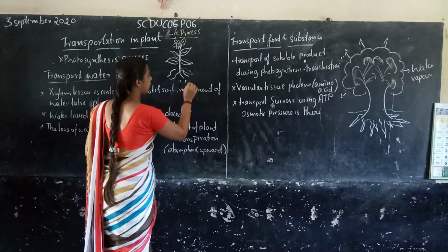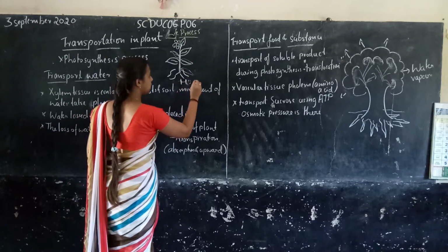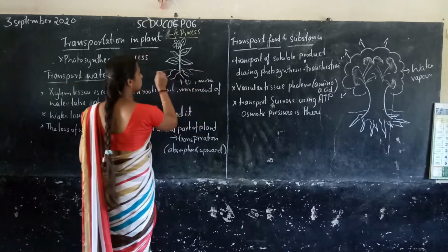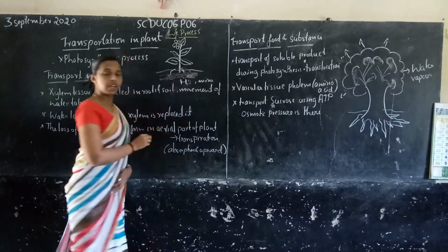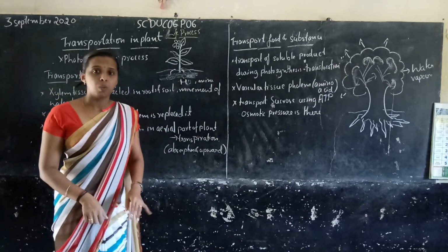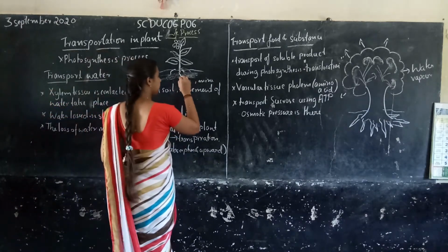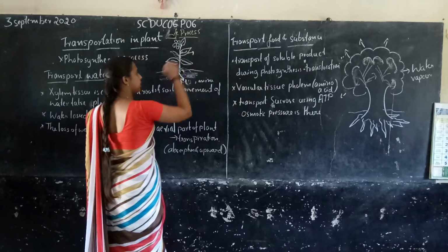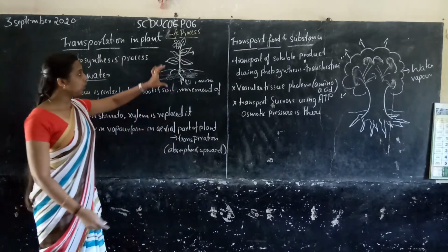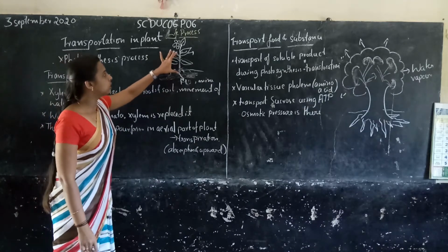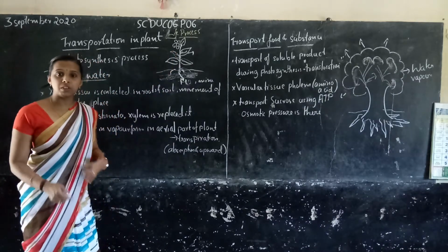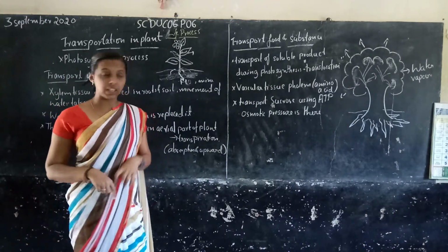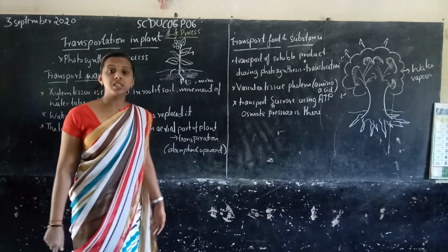The water and minerals are located in the soil and are absorbed. The plant absorbs the water and transports it to the leaf. So we need to transport from roots to leaf, right? So transportation occurs. In this class we study how the transportation takes place.